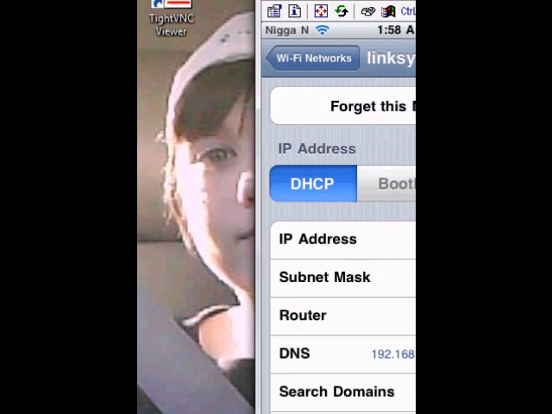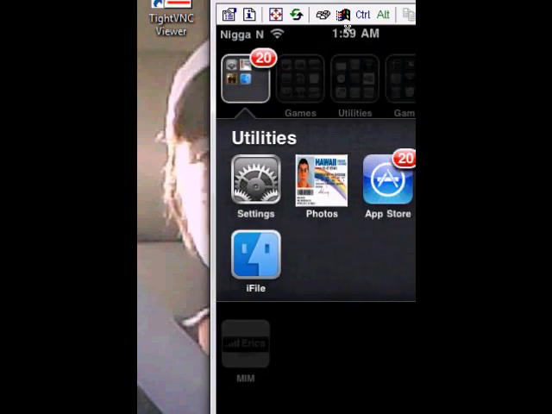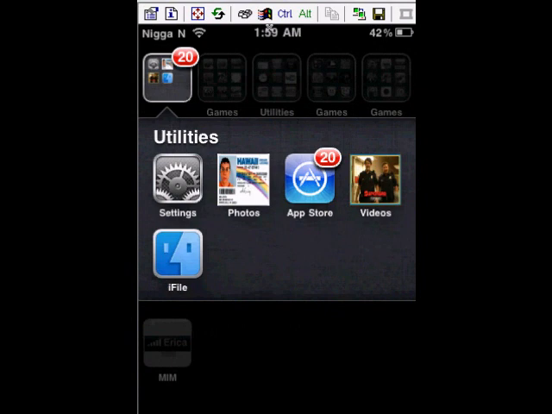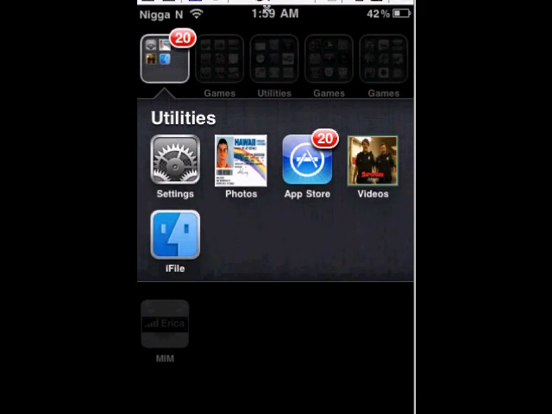And then it should say your IP address right over here. But I don't want to show mine because somebody can hack me and I don't want that. So then once you enter that, you'll get your iPod screen if you did it correctly.